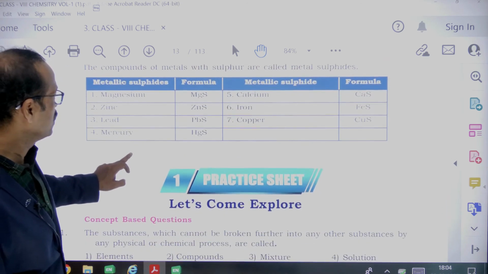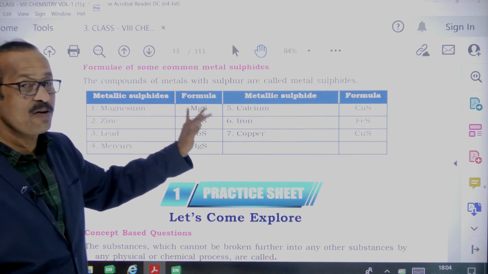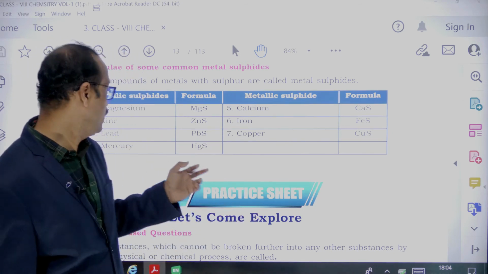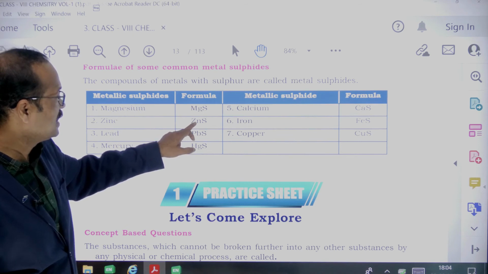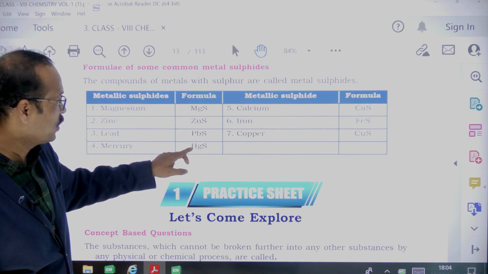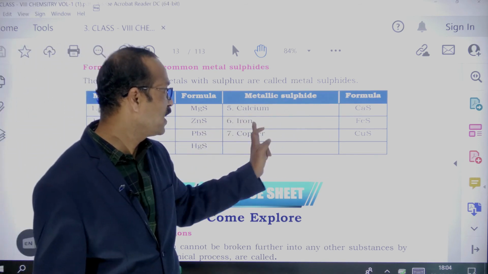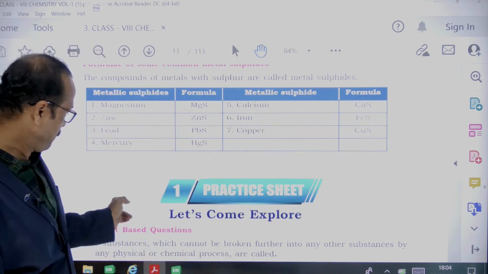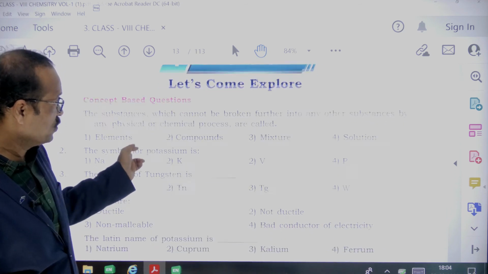So these are all compounds, students. Sulfur is called sulfide. If only sulfur is there, it's a sulfide, right? So magnesium sulfide, zinc sulfide, lead sulfide, mercury sulfide, calcium sulfide, iron sulfide and copper sulfide. Okay, so these are the sulfides, right? So that's all for today, students.